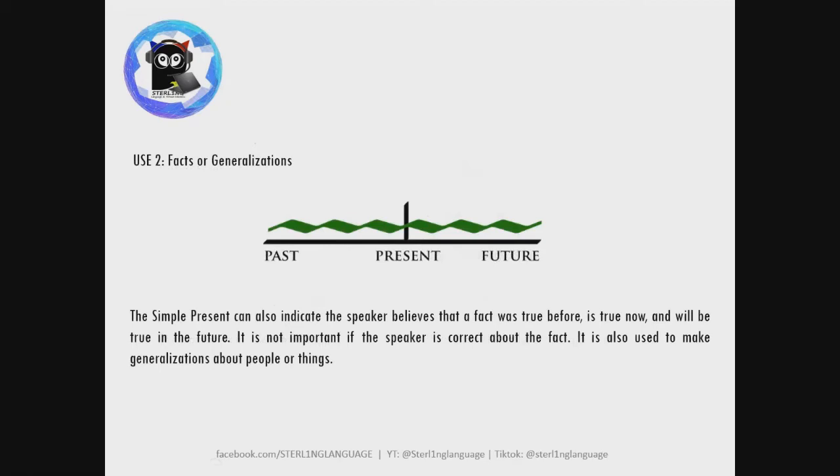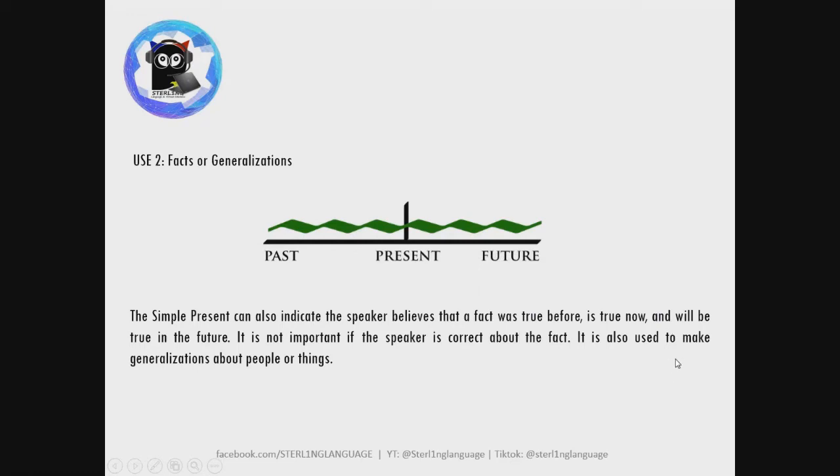Now, the second use of the present tense is for facts or generalizations. Now, when we say fact or generalization, this is from the point of view of the speaker. So the simple present tense can also indicate that the speaker believes that a fact was true before, is true now, and will be true in the future, and it is not important if the speaker is correct about that fact. It is just important that the speaker believes it.